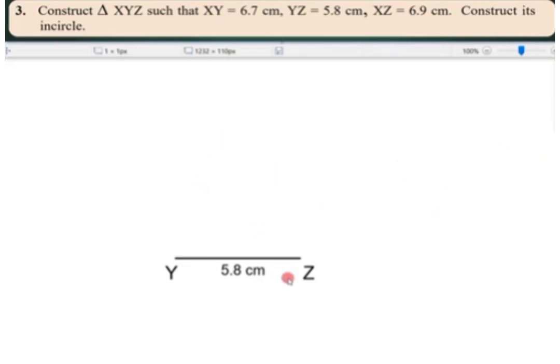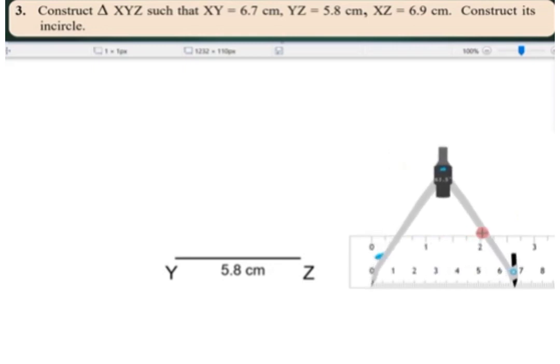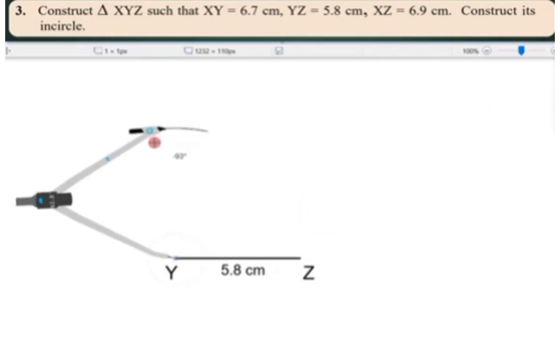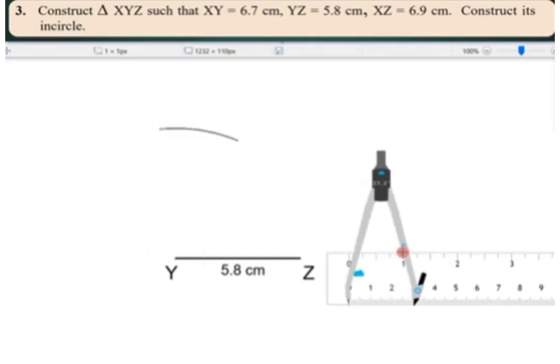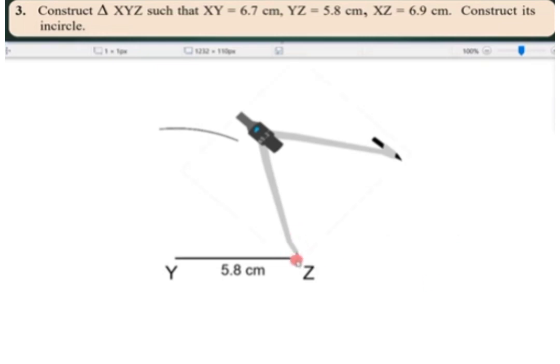Now here we have to plot XY. So XY is 6.7. So again take the scale and draw here a 6.7 line. And XZ is 6.9. Okay, we know the sides, not vertices. So here we are drawing an in circle. So here we are going to draw an arc. So a 6.7 centimeter arc we are drawing here. Take the compass, measure it and draw here 6.7. See here, 6.7 measurement I have taken.